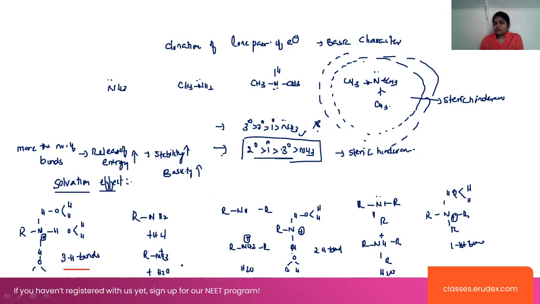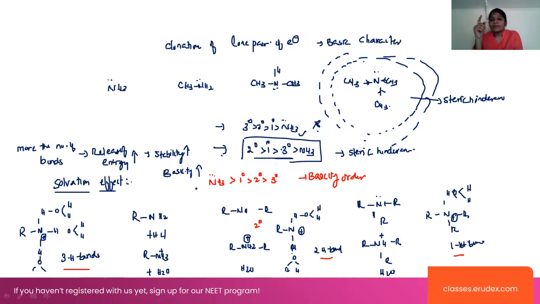That means here 3 hydrogen bonds are forming, and in the case of secondary, here 2 hydrogen bonds are formed. In the case of tertiary, 1 hydrogen bond is formed here, right? So that indicates that primary will be more stable than secondary, and secondary more stable than tertiary, right? And this is the basicity order. And here also ammonia will be the first priority.